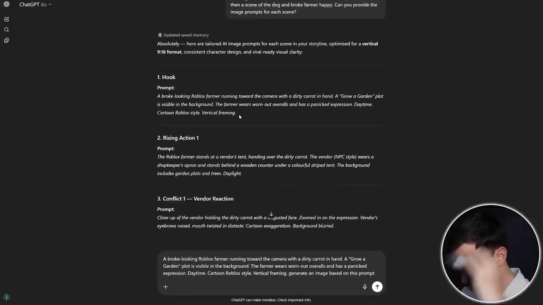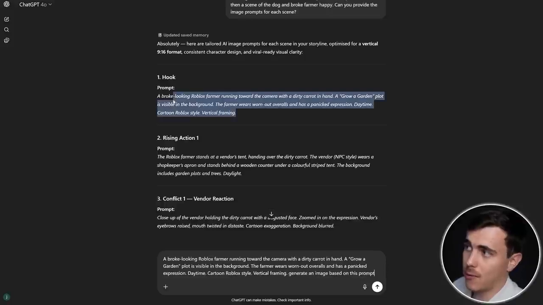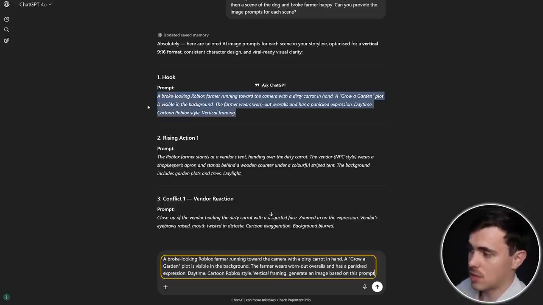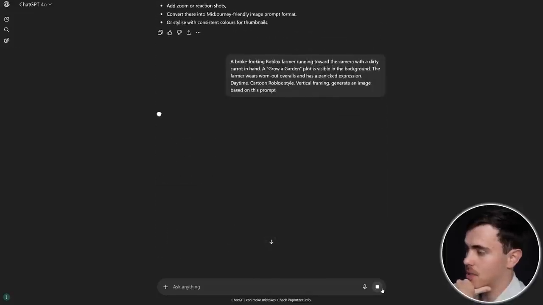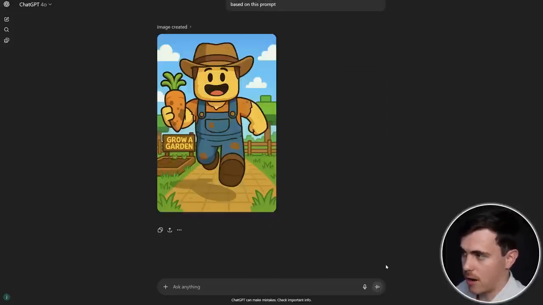Okay, so far, what I've done is just copy out our first image prompt, which was our hook, and I've just pasted it at the bottom here. And I just wanna show you the first image that we get back from ChatGPT. Here we go. Okay, so after waiting for around 30 seconds, our image is now complete. And as you can see, you can make your own judgment on it, but it is terrible. This is not the quality we want to achieve.